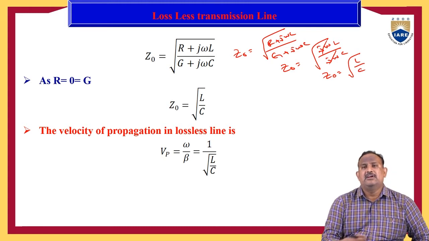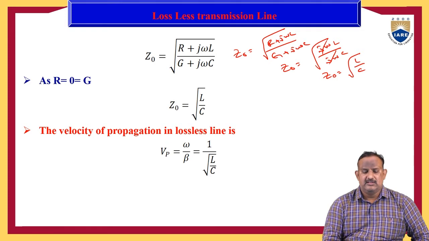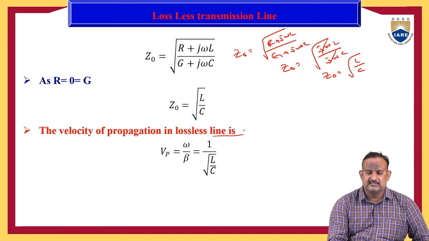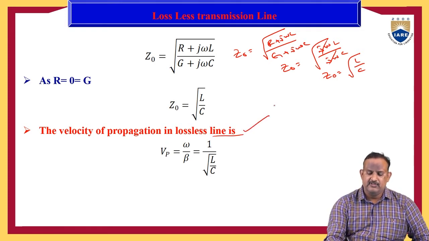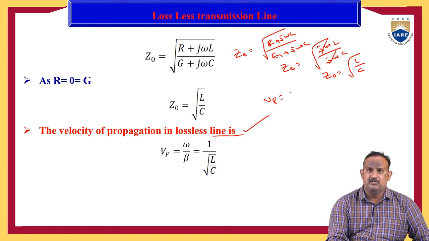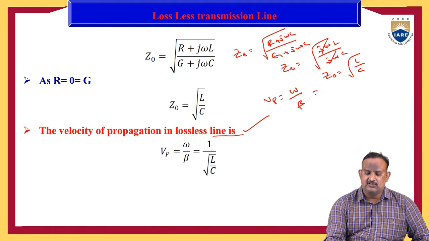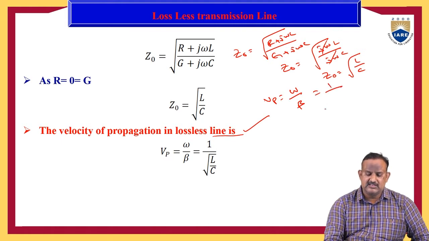So here you can find out the velocity of propagation. The velocity of propagation in a lossless transmission line is Vp. The velocity of propagation Vp is equal to omega by beta.